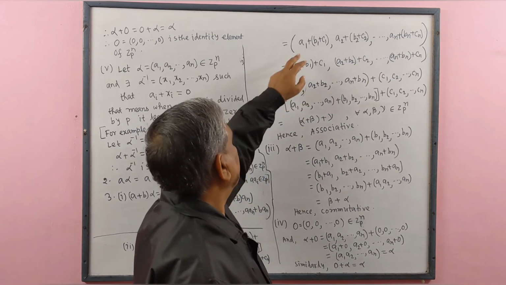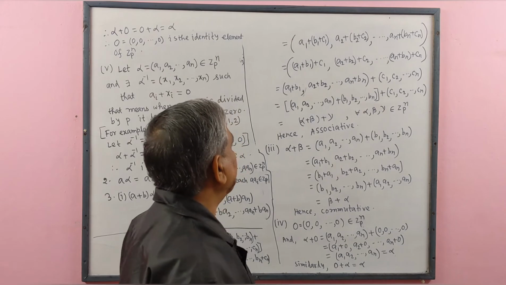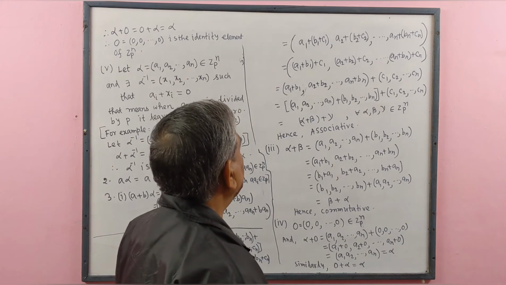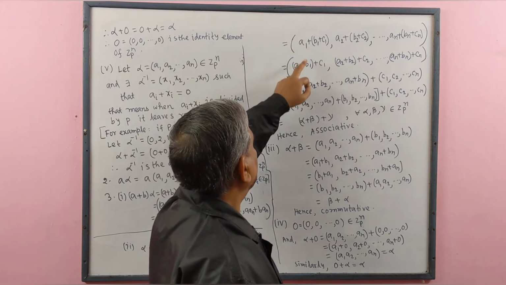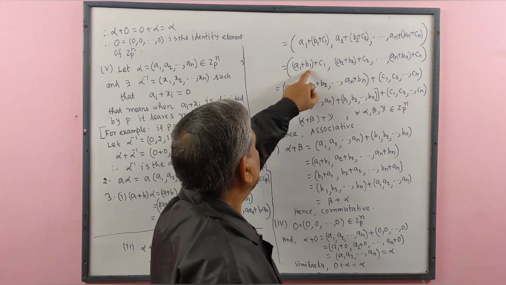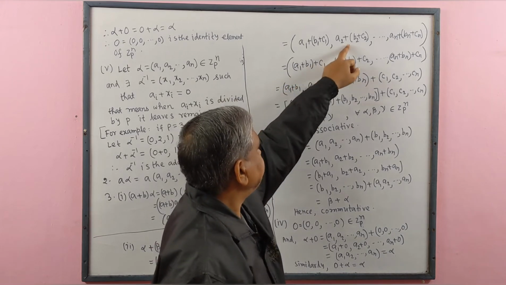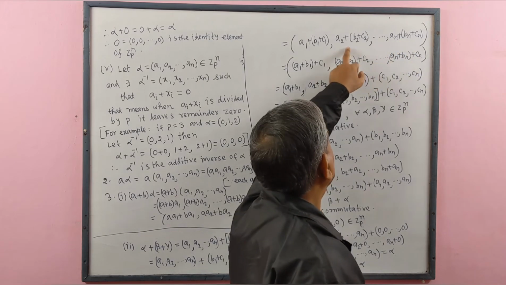Since a1, b1, c1 are all real numbers and real numbers are associative, therefore we may write (a1 plus b1) plus c1. Similarly, we apply the associative law with these components.